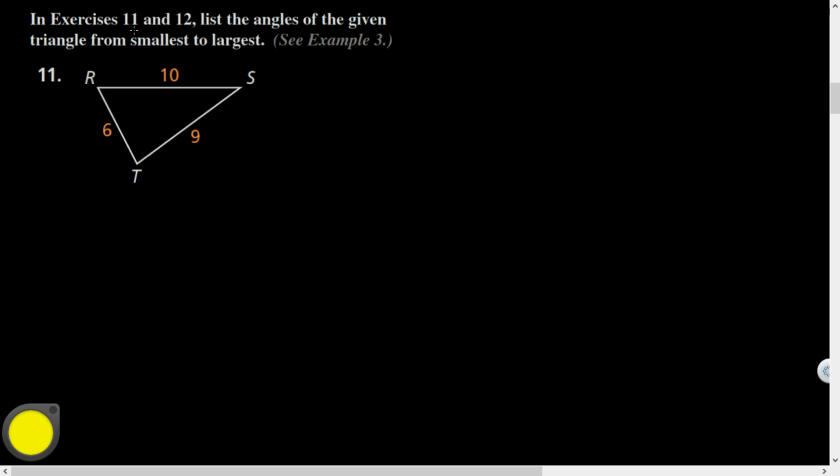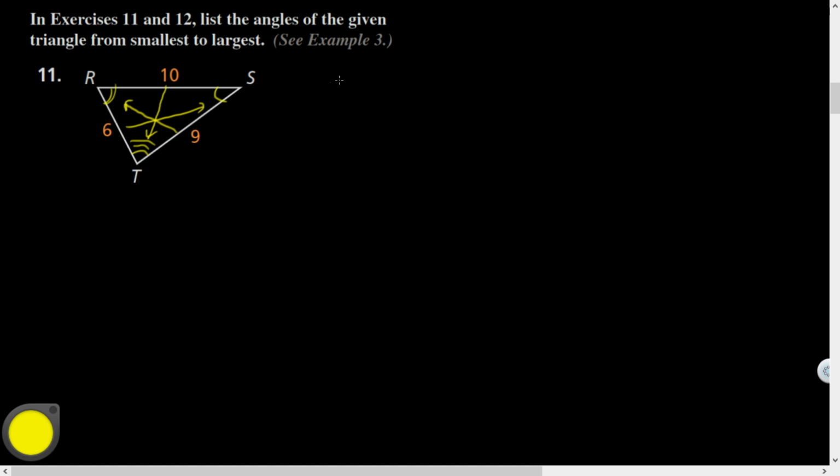In question 11, list the angles in the given triangle from smallest to largest. So using the triangle longer side theorem, the smallest angle will be opposite the smallest side, and the largest side would be opposite the largest angle.